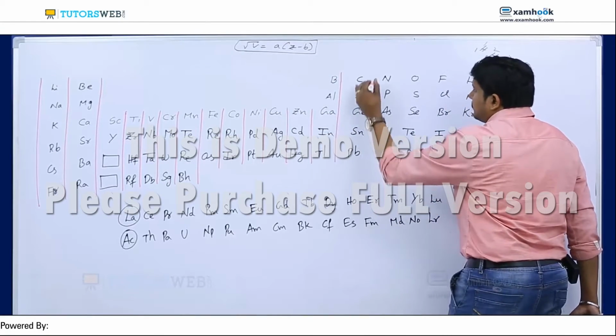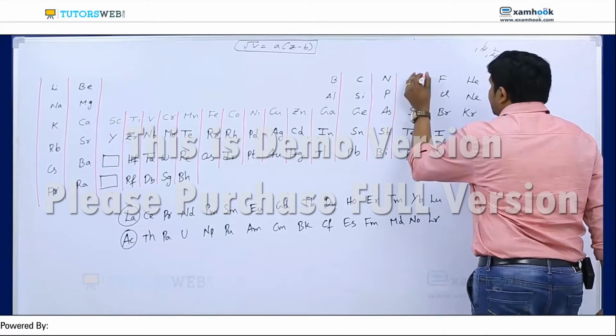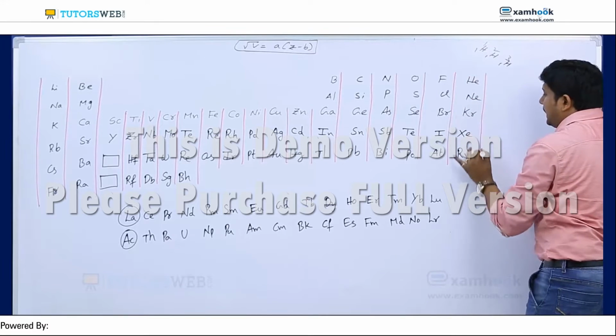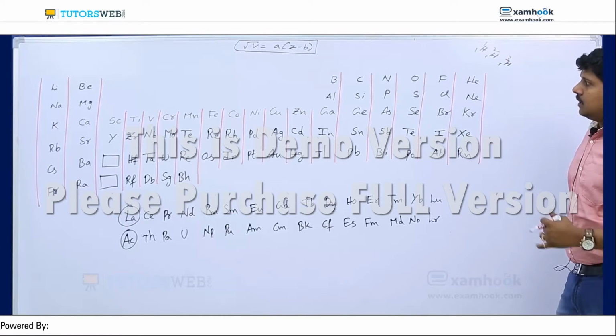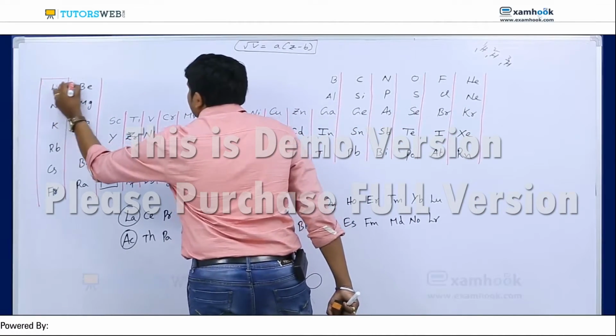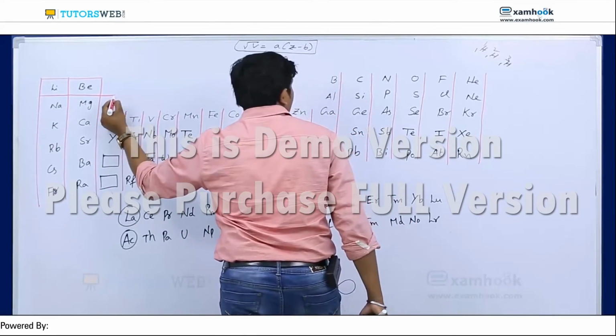Then 3A, 4A or 14th, 5A or 15th, 6A, 7A and 8A or 18, total 18 groups. And he gave the rows, that means if I go with horizontal lines, the first one is the first period actually.